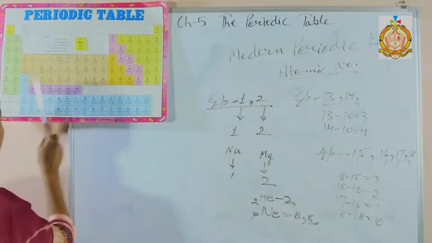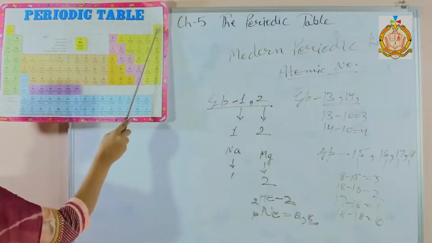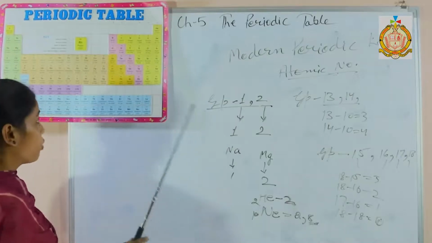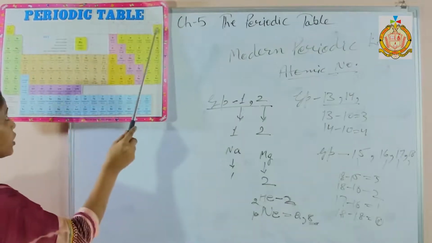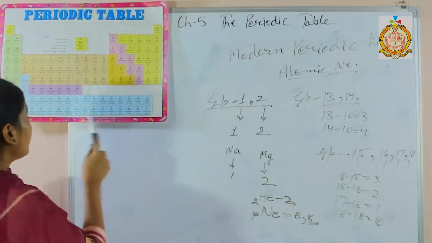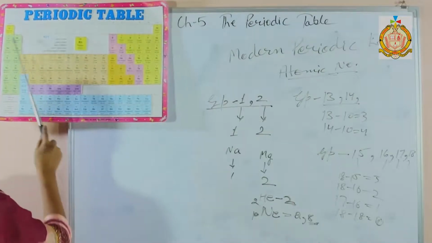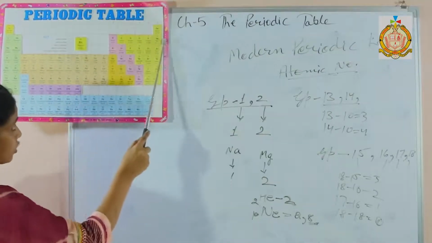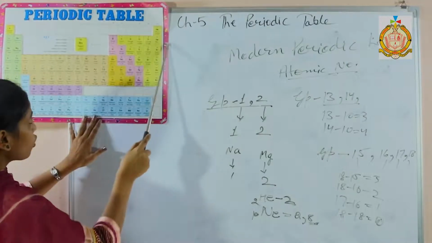Next is about the periods. These are called periods. 7 periods are there. First period is called the shortest period. Why is it called the shortest period? Because only 2 elements are there. Next 2 are called short period. How many elements are there? 8. So these 2 are called short period.